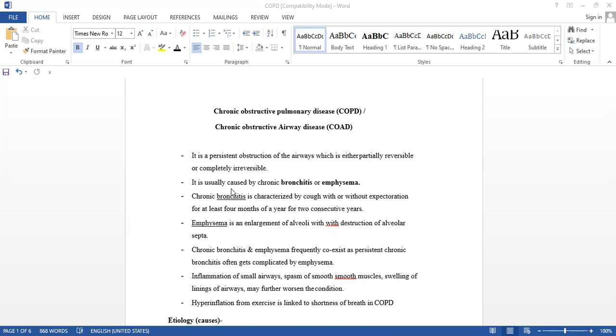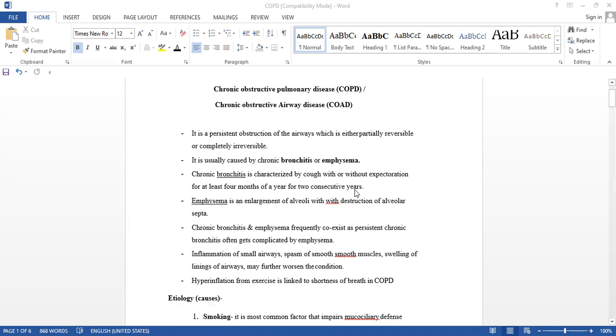It is usually caused by chronic bronchitis or emphysema. These are the two main causes. In detail, we will see what bronchitis means and what emphysema means.